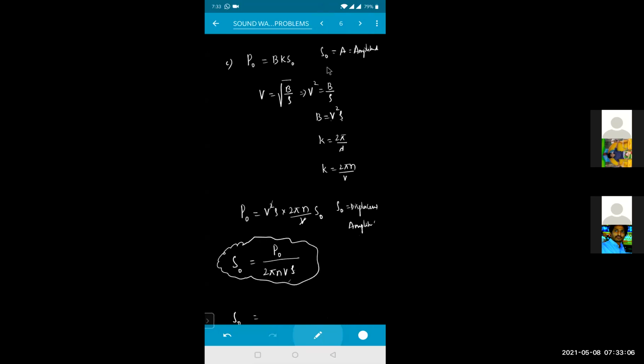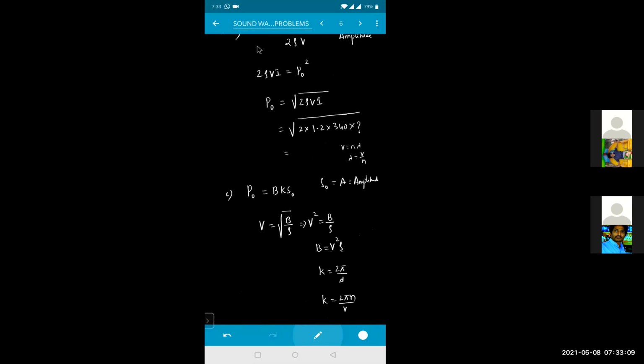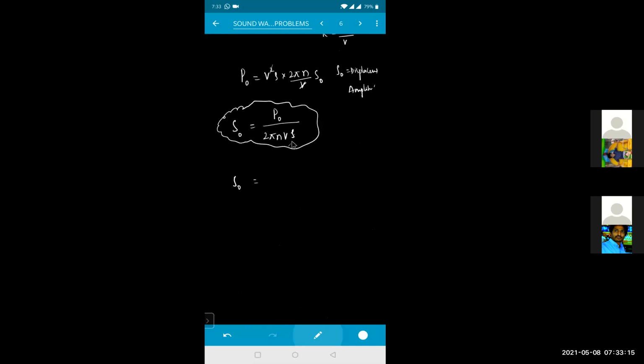So I hope now you have got an idea, isn't it? Since P naught has come here, substitute the value here. That value has been substituted, divided by 2 pi, frequency is given as 2 kilohertz, that means 2000, into density. Velocity is given as 340, into density is given as 1.2. You calculate it, that will give me the displacement.